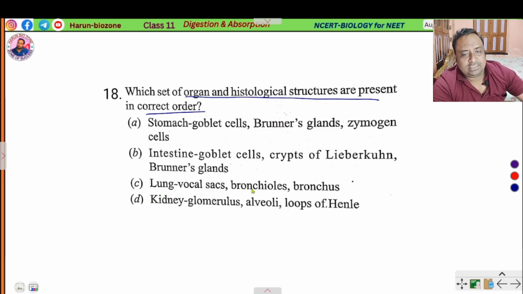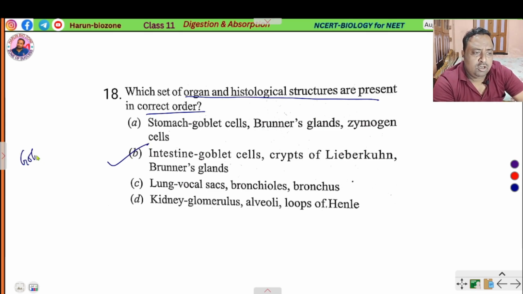Lungs: vocal sacs, bronchioles and bronchus. Kidney: glomerulus, alveoli, loop of Henle. The goblet cell is present in all portions of the alimentary canal, stomach, small intestine, etc. So here the correct option is goblet cell, crypts of Lieberkuhn and Brunner's gland. So option B is correct.